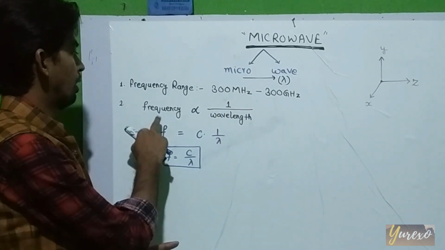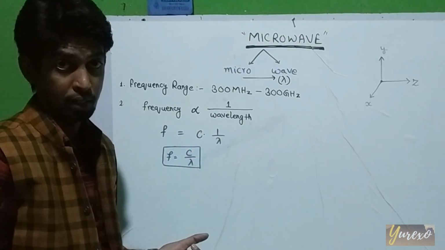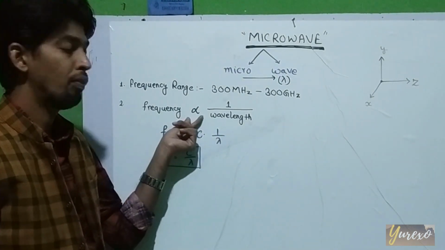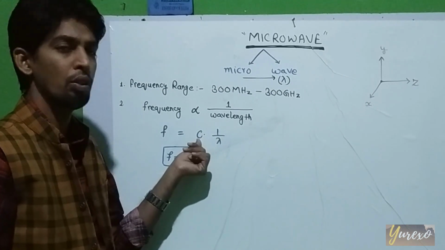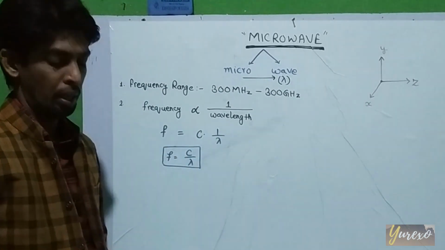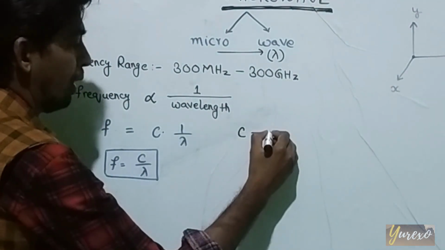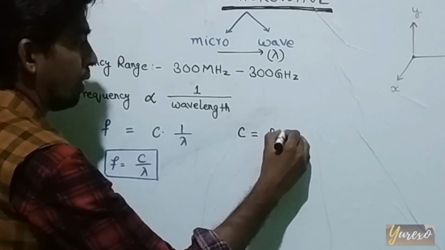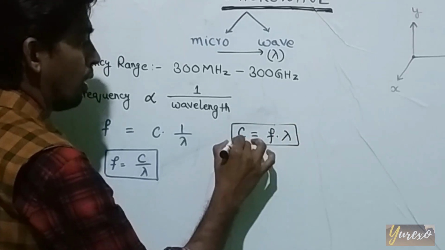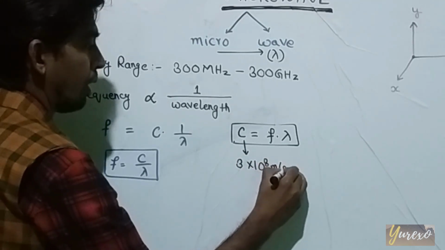Next thing is, what is frequency? Frequency is inversely proportional to the wavelength, as you know. So if we introduce a proportionality constant, c, which is the speed of light, then f is equal to c by lambda, or you can say that c, the speed of light, is equal to frequency times wavelength. C, how much? 3 into 10 to the power 8 meters per second.